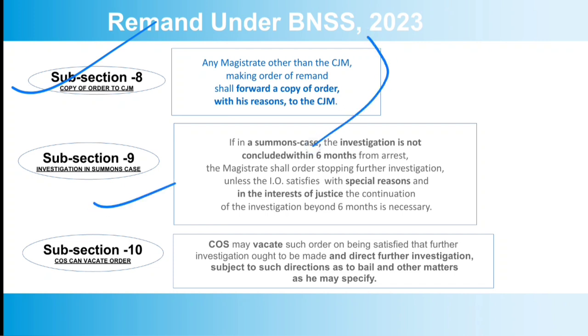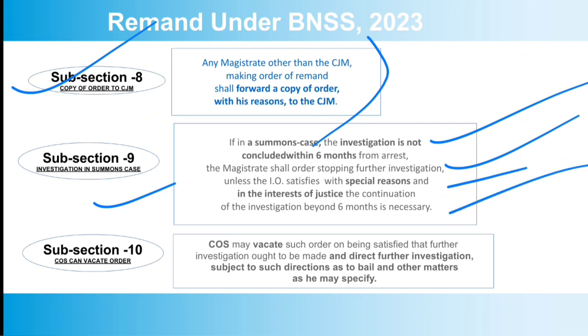Subsection 9 says that in cases of investigation in summons cases, if the investigation is not concluded within 6 months from the arrest, the magistrate shall order stopping of further detention unless the IO satisfies the magistrate with special reasons and that in the interest of justice the continuation of the investigation beyond 6 months is necessary. So in summons cases there is a provision that investigation should be completed within 6 months, otherwise there must be some special reasons, and the magistrate may allow that in the interest of justice further investigation should be allowed beyond 6 months. So this is subsection 9.